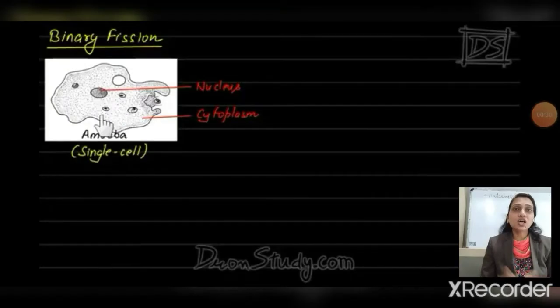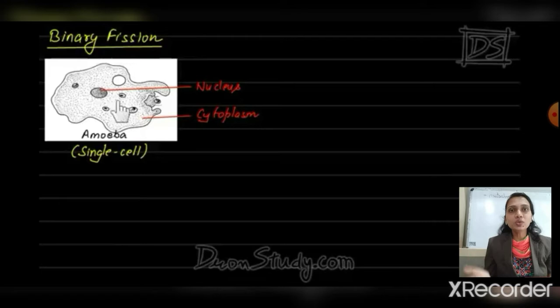Asexual reproduction is of different types. First is fission. Fission means when the body of an organism splits into two equal halves, it is called fission. So first is binary fission.